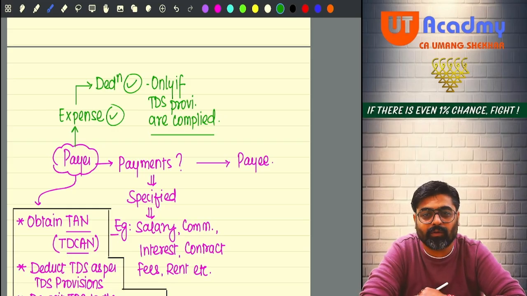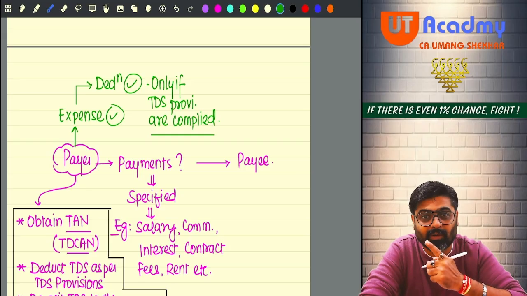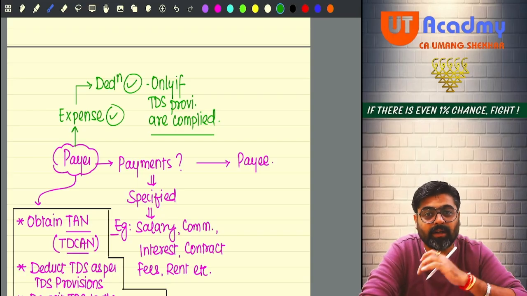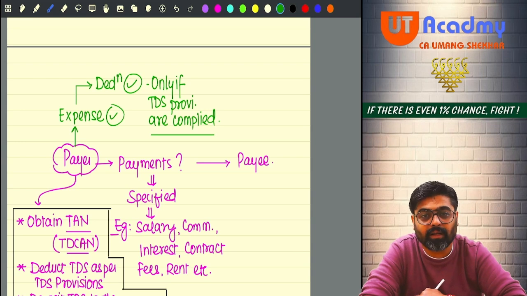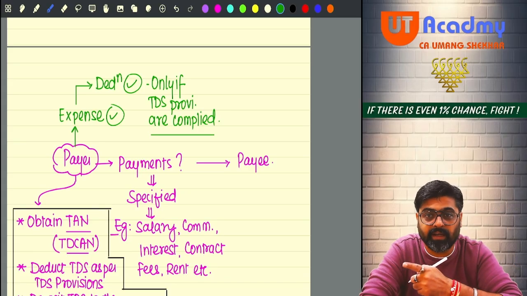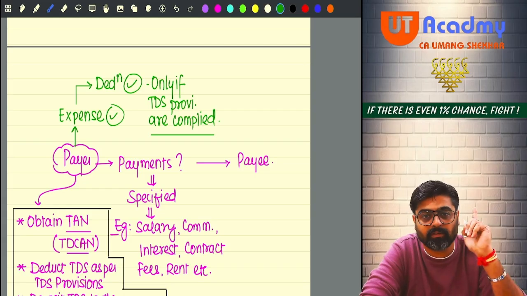Otherwise, you very well know that we can disallow the entire expense if the payment is made to a non-resident payee. We can disallow up to 30% also under the PGBP head. Do you remember? Under PGBP and IFOS, 30% of the payment we can disallow if the payment is made to a resident payee. So before thinking about anything else, think that if you do not comply with the provisions of TDS, these expenses will not be allowed, because the payments made by you are your expense. Understanding what I am trying to tell you over here?